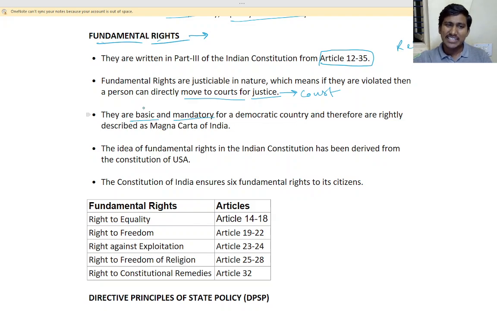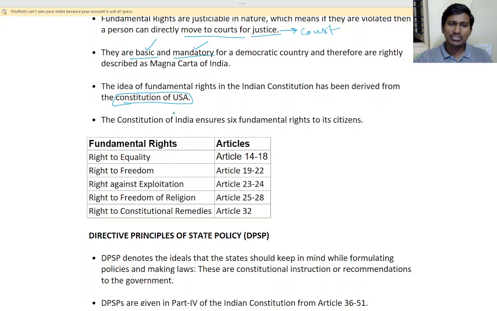So these are basic and mandatory rights. The idea of fundamental rights in the constitution has been derived from the constitution of USA. So where did we get this idea? From the constitution of USA. The constitution of India ensures 6 fundamental rights.